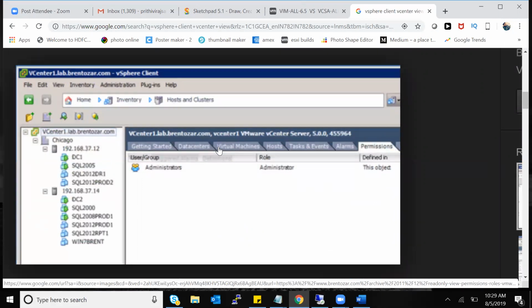Okay, look on the left hand side. You can see the vCenter lab and then Chicago. So there is only one cluster, so there is no cluster. It's like a standalone. You see the hosts are just running. And if you see the right hand side, the list of things is the same. Getting started, summary, a task, kind of explorer also. Home, inventory, hosts and clusters like that. It is showing up.